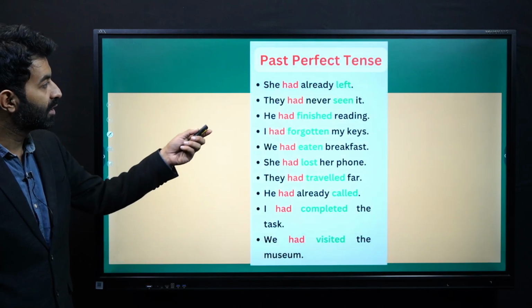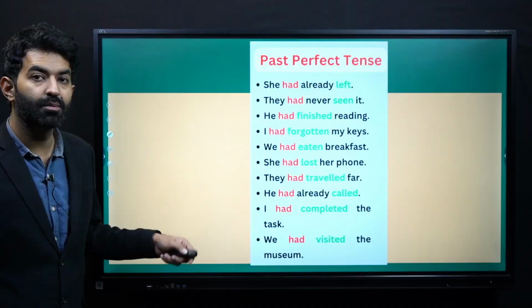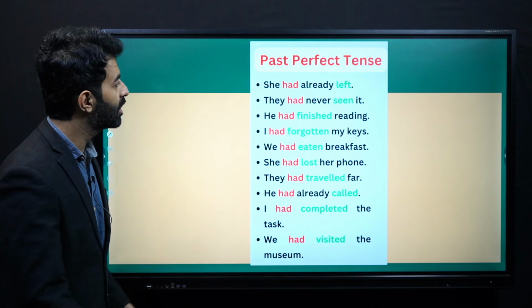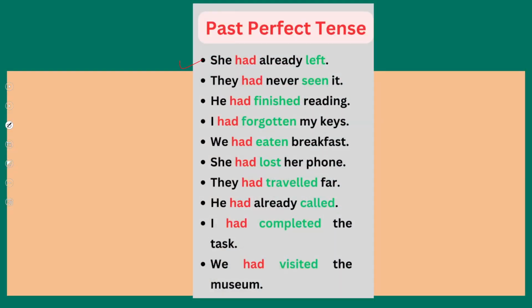Now students, past perfect tense, here are some more examples. I hope that you can clearly read it from the screen. She had already left. Had, it means this is in the past perfect. We can see all these examples with the helping verb had. She had already left. They had never seen it.